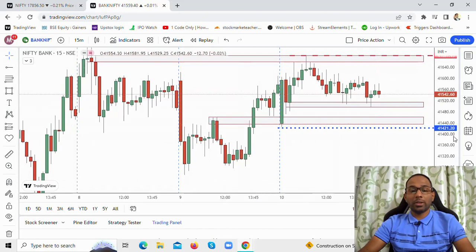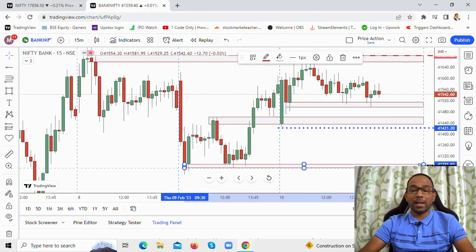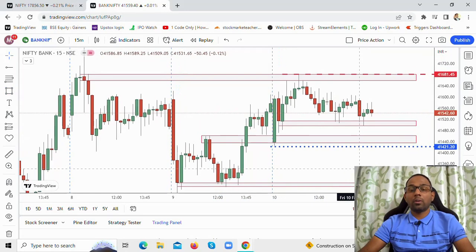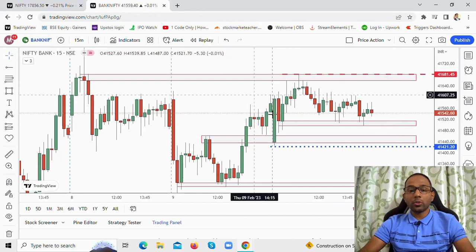So, Bank Nifty has good support levels here before it makes a major crackdown towards the downside. If it does, then these are the levels you need to look out for. There's strong support here. This is a guide for you not to take a long or a short trade immediately. Wait and watch where the price is trading. Is it near the support level or near the resistance level? These are the zones that I'll be watching out for in Monday's session.